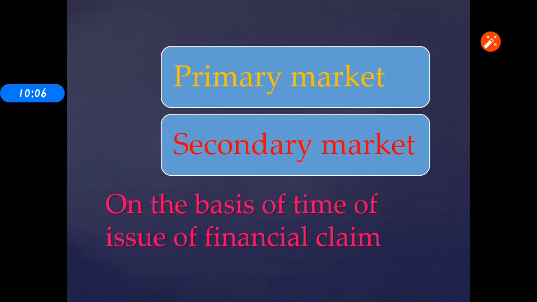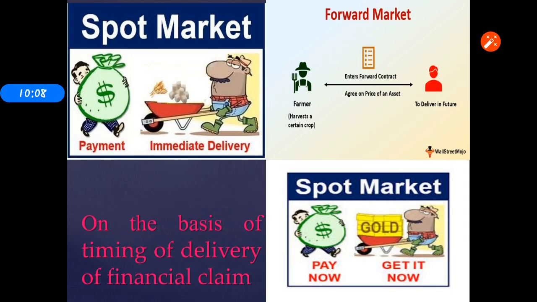Then the next one. On the basis of timing of delivery of financial claim, there are two parts: the spot market and the forward market. What do you understand by the spot market? Look at the picture. One is the payment and another one is the immediate delivery.